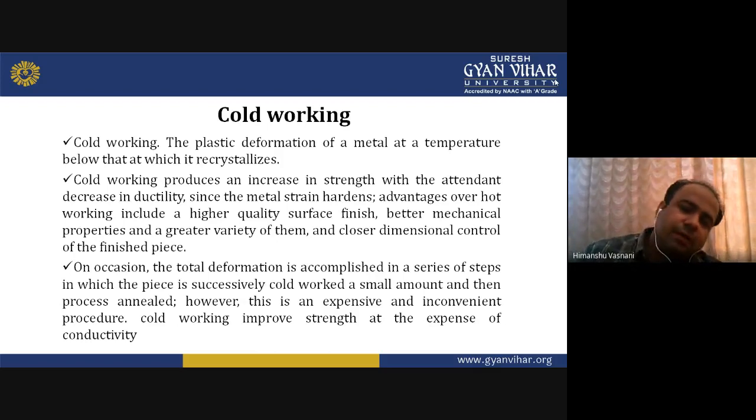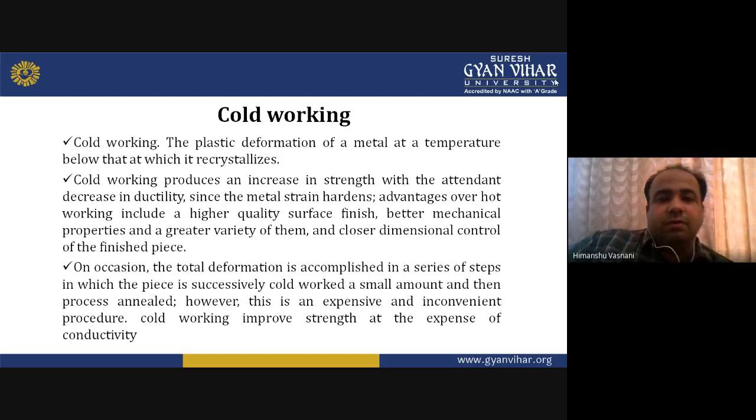In some way or the other, each process is helpful, and each process has some positive and negative effects. So we should be aware of what hot working and cold working of metals are all about. First of all, let me start with cold working.